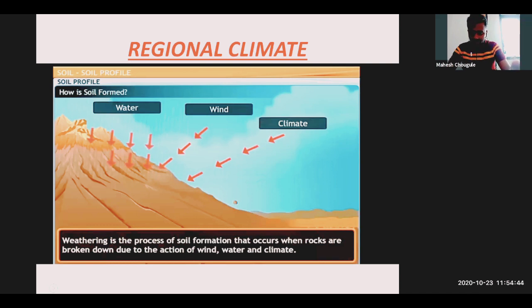Weathering of a rock is the first step in the process of soil formation. मतलब rock के ऊपर जो weathering का process होता है, it's the first step. Underline first step. It's very important. Which is the first step? Weathering is the first step. Is that clear? So weathering is the first step in the process of soil formation.